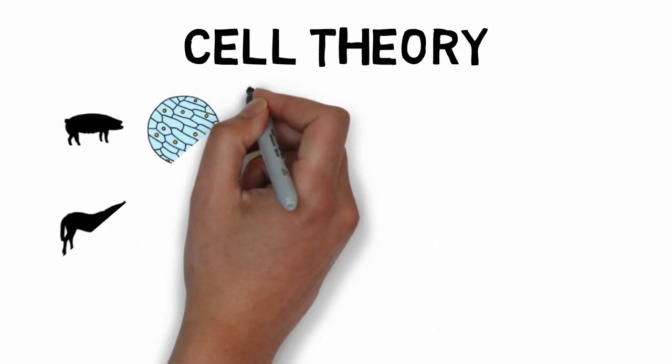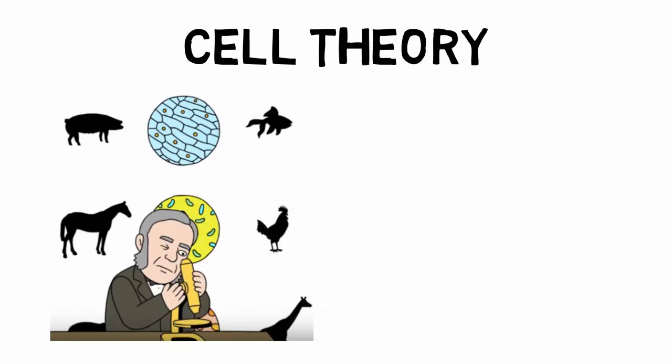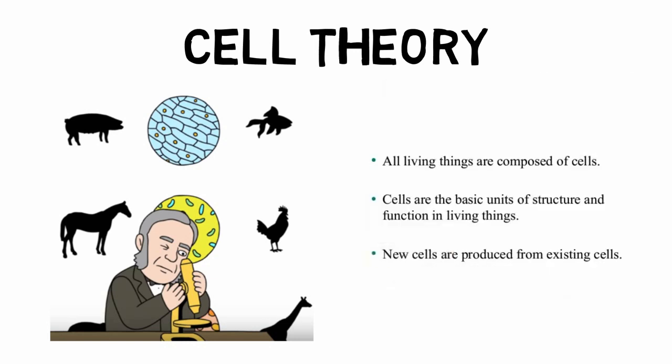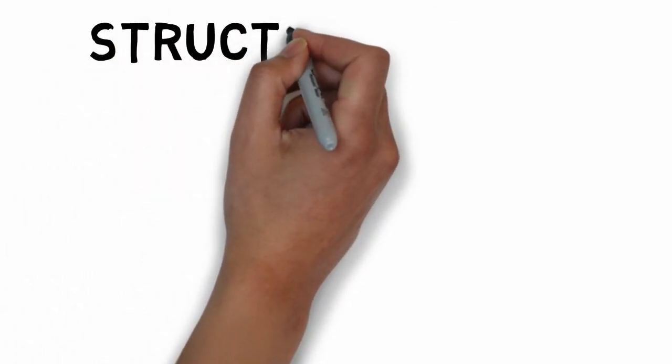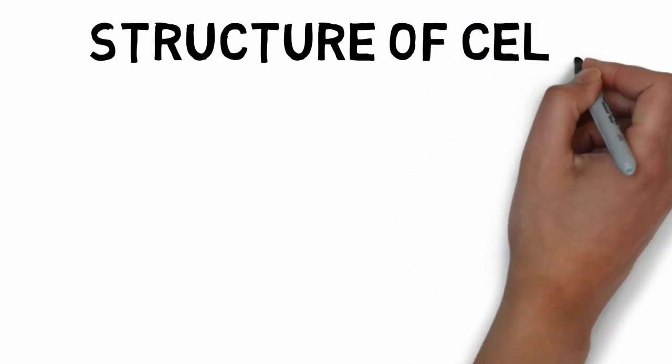Now coming to another topic. This is known as the cell theory. So in the year 1838, Schleiden proposed a theory which is known as the cell theory, and according to this theory, all the living things are composed of cells. The cells are the basic unit of structure and function of any living thing, and definitely the new cells are produced from the existing cells.